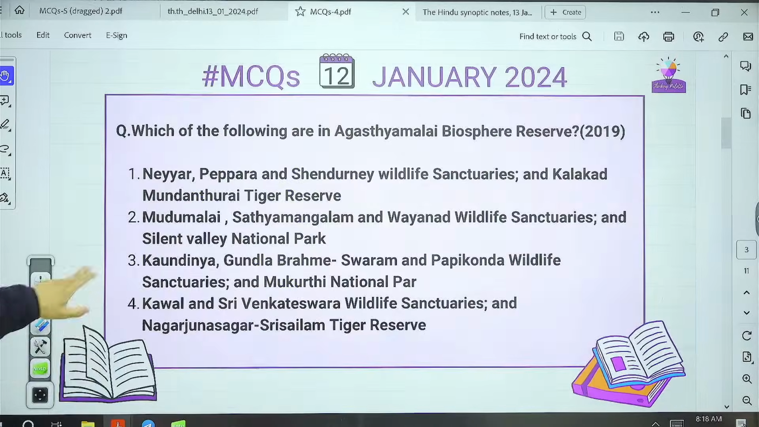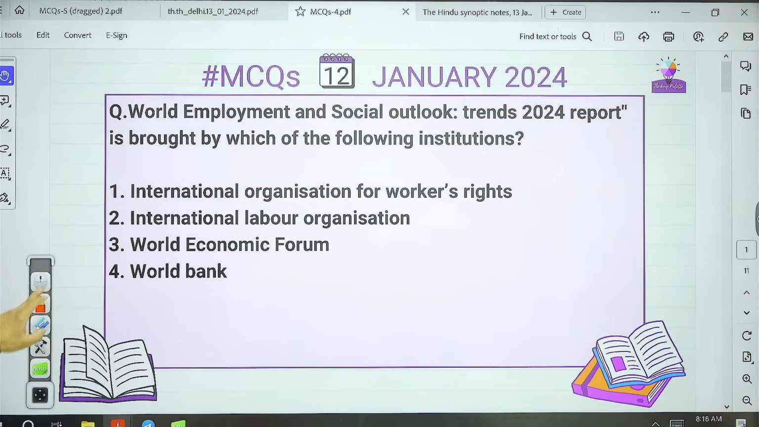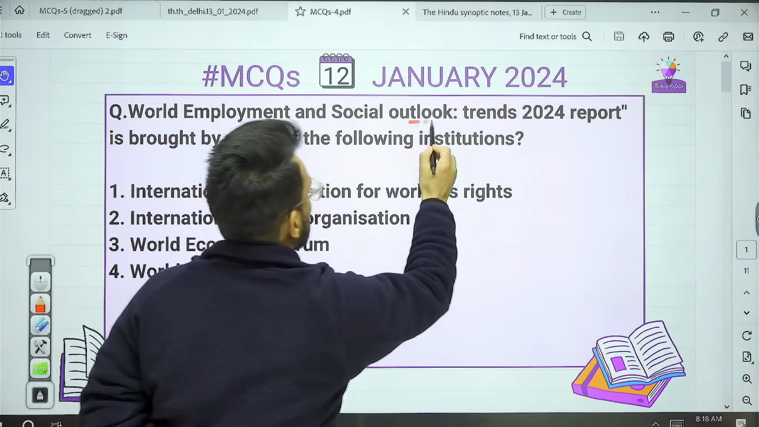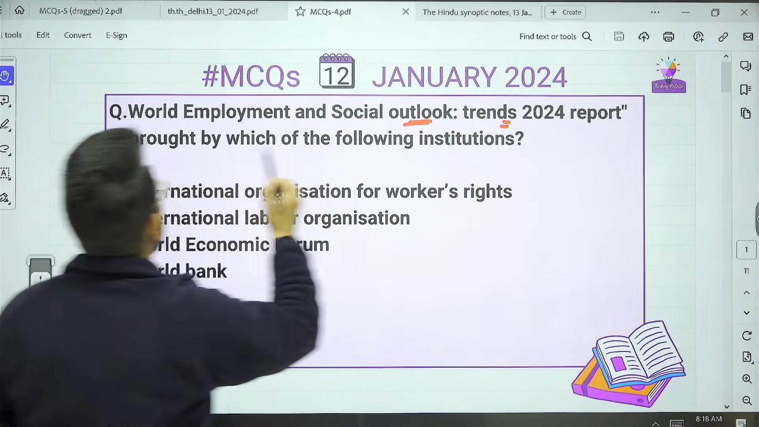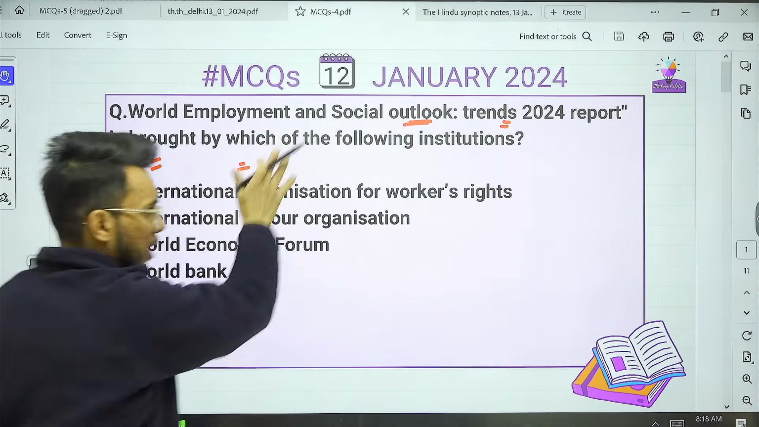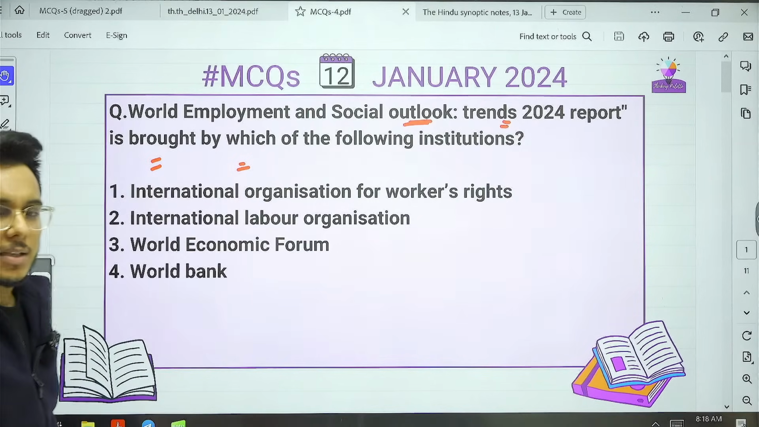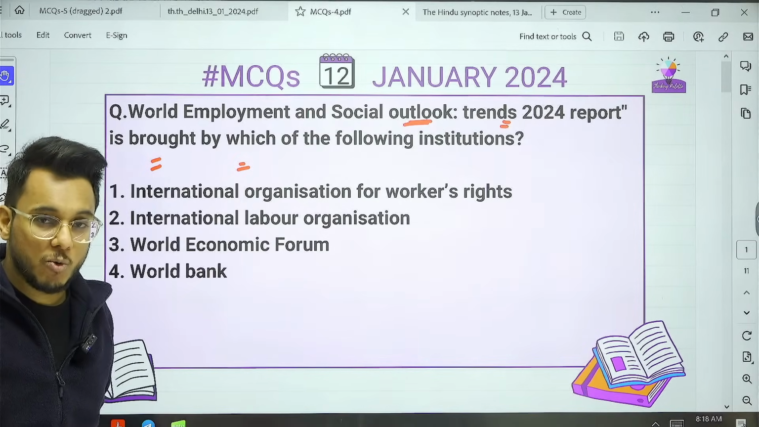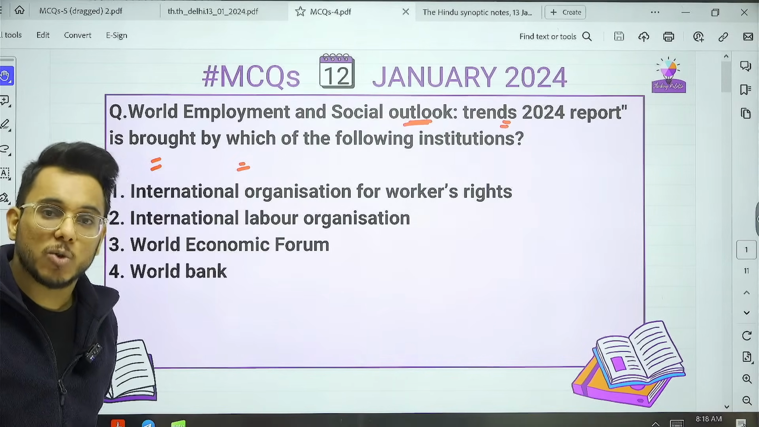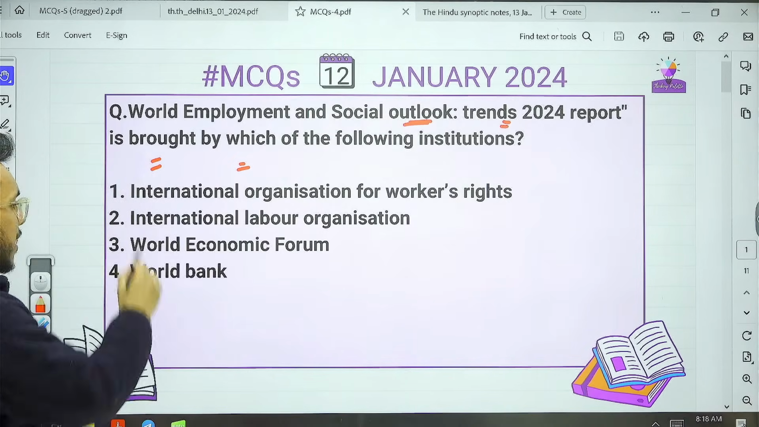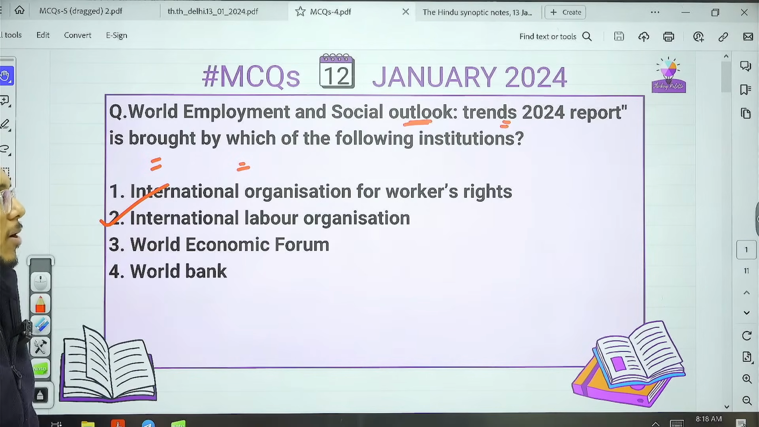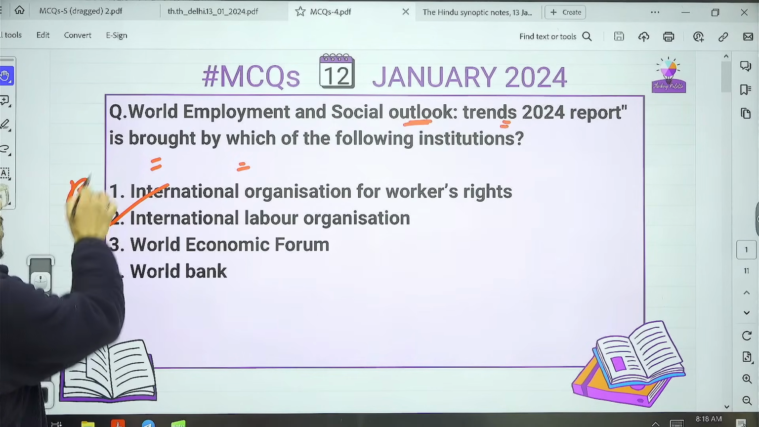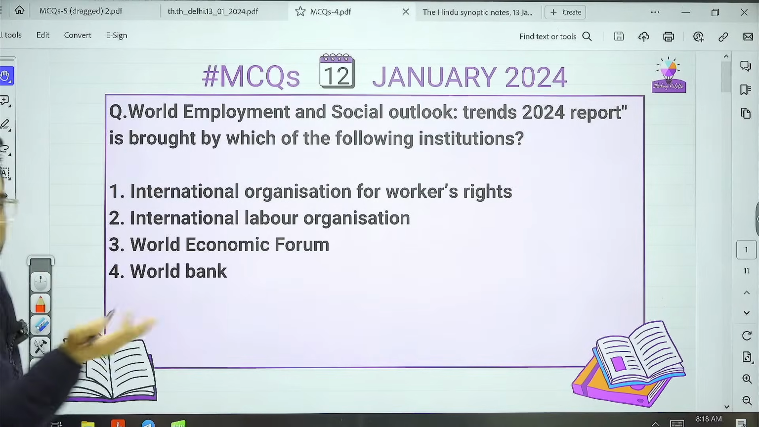Then we have taken this particular question. The World Employment and Social Outlook Trends 2024 report is brought by which of the following institutions? We have covered this article. The report was released recently, which has talked about the growth prospects, growth outlook, and changes in real wages. So who releases the report? It is released by the International Labour Organization. So the right answer is option B. Very good, to those who have answered it.